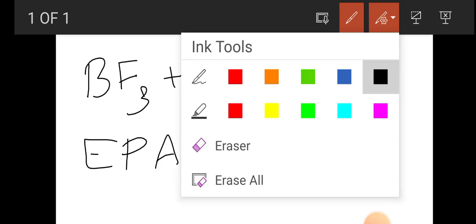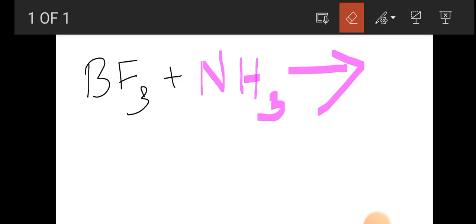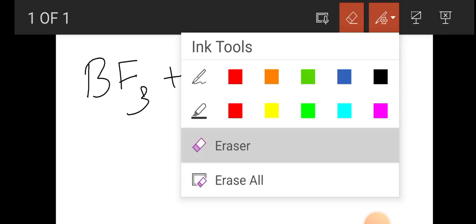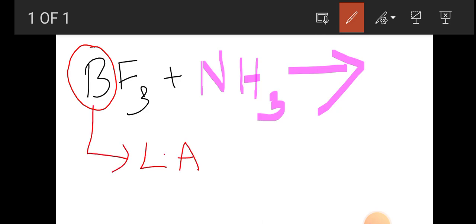The reaction between boron trifluoride and ammonia gives rise to the formation of a complex. In this reaction, the boron atom in boron trifluoride is a Lewis acid.